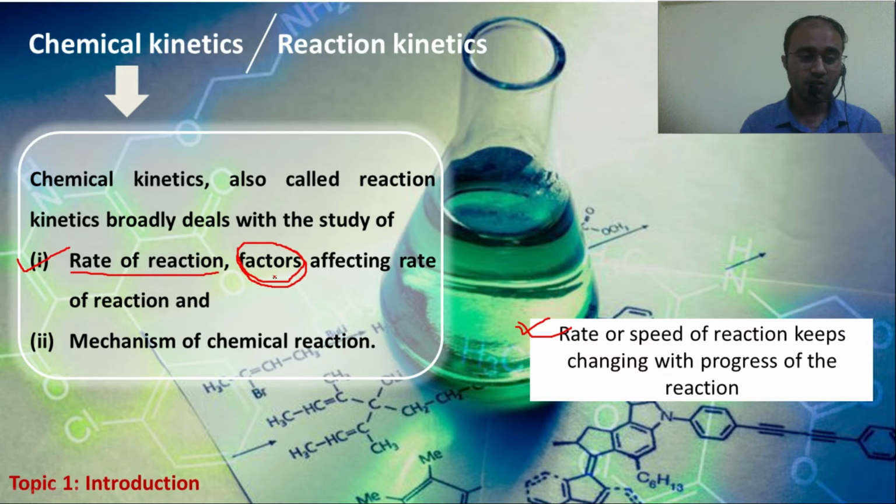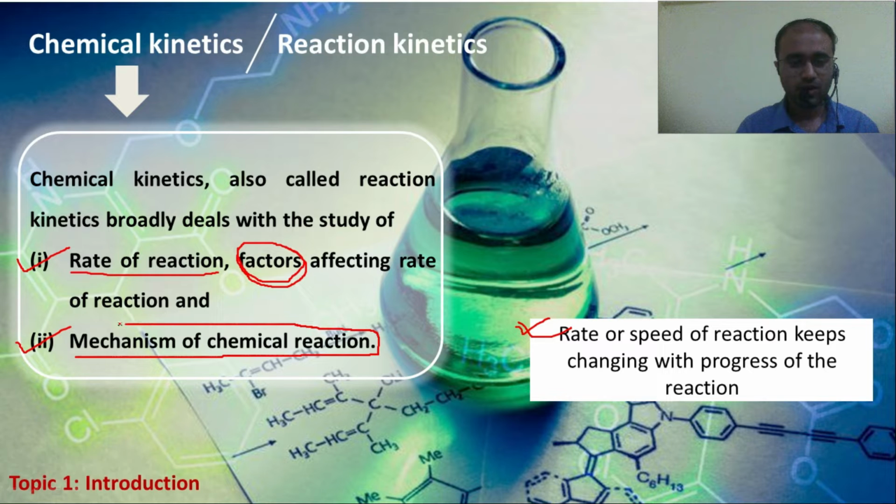Chemical kinetics also deals with, secondly, mechanism of chemical reaction. But this part we will not discuss under chemical kinetics. It is not there in your syllabus. In organic chemistry we will discuss about the mechanism of reaction, but not from the kinetic point of view.